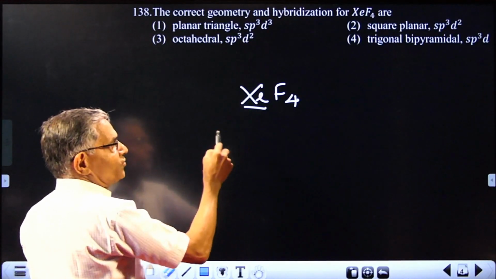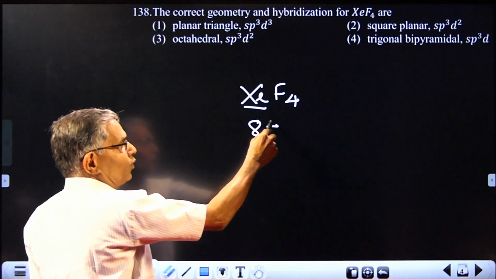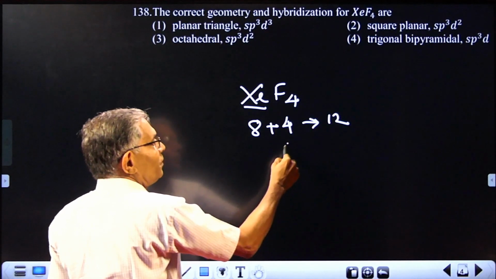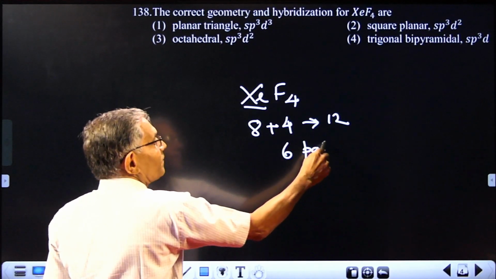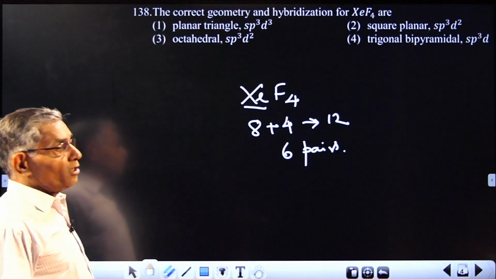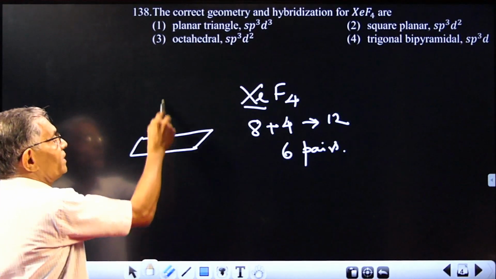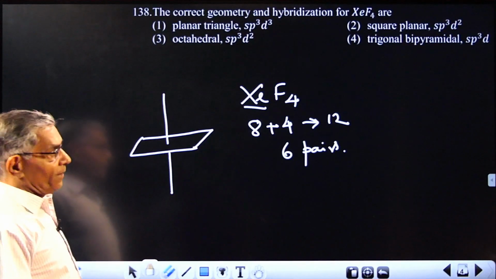Calculate. Xenon will have 8 electrons, and the 4 fluorines will supply 4 electrons, a total of 12 electrons, which will be 6 pairs. 6 pairs are accommodated by d2sp3 hybridization, leading to octahedral geometry.